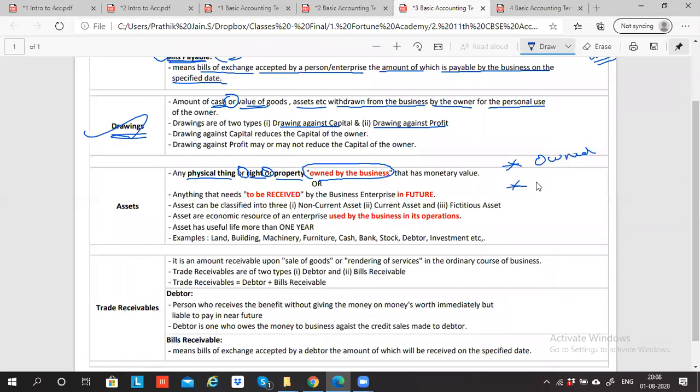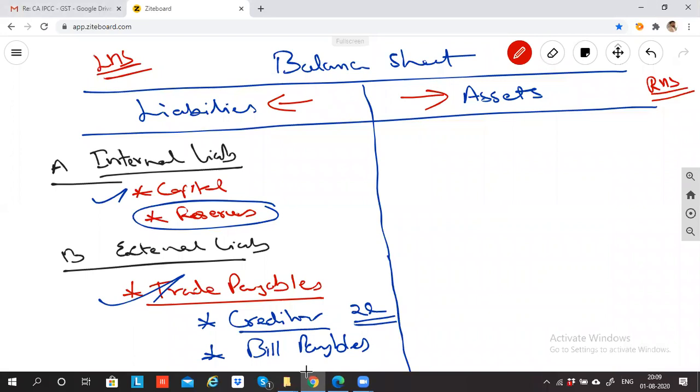The main keyword is owned by the business. Anything which is with the business, and if the business is the owner of that property, then it is called an asset. For example, if the business Fortune Academy is buying a land for, let's suppose, 20 lakh rupees, can I call this land an asset? The owner of this land is Fortune Academy.